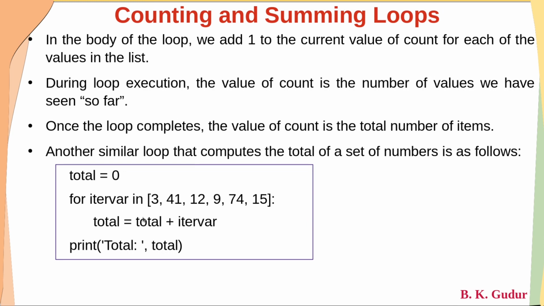0 plus 3 is 3, that will be stored again in total. Next time the iteration variable iterates and it will point to 41, and the total will be 3 plus 41, the result which is 44, will be stored again in total. If you see, dear students, initially the sum will be 0, during the loop execution the sum will be the sum of total items that we have seen so far, and at the end the total will be the sum of all the items in a list. Hope this is clear to all of you, dear students.